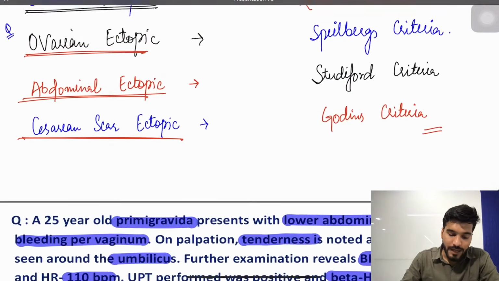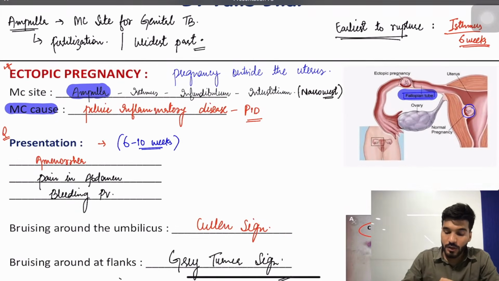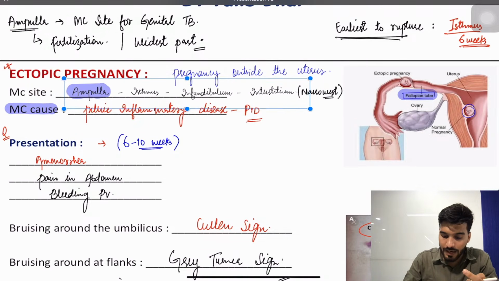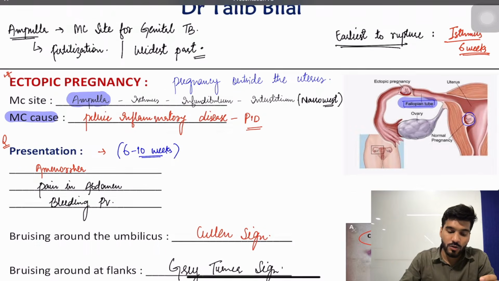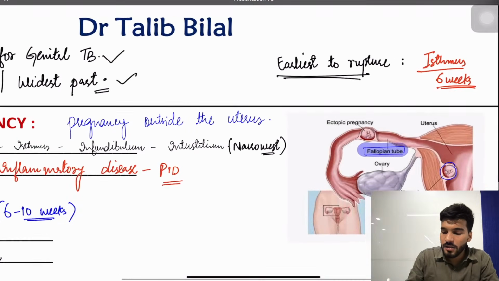Okay. Followed by that, we discussed an ectopic pregnancy. Ectopic pregnancy, pregnancy outside the uterus. Most common site is fallopian tube. Most common in the fallopian tube is ampulla, followed by isthmus, infundibulum, and interstitium. Remember, interstitium is the narrowest and ampulla is the widest. Ampulla is also the most common site for genital tuberculosis and also the fertilization. Earliest to rupture is isthmus.